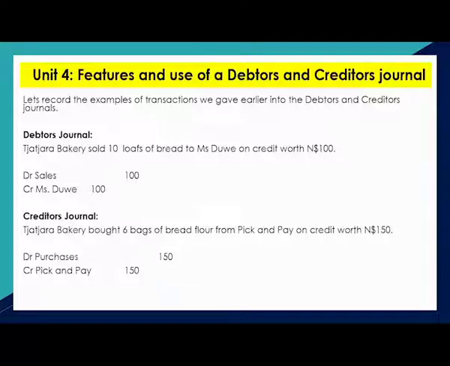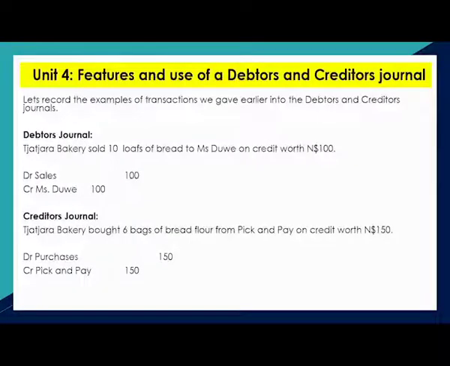Let's go to the example that is given there, Chachara Bakery. So it says Chachara Bakery sold 10 loaves of bread to Mrs. Due on credit worth $100. So in the debtors journal, you will see a recording that says Mrs. Due $100. So the debtors journal is a list of all debtors that owe Chachara Bakery.